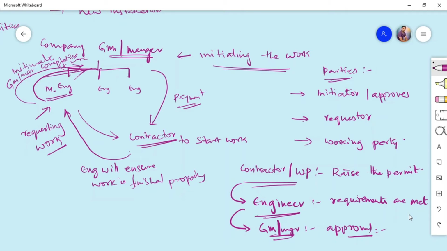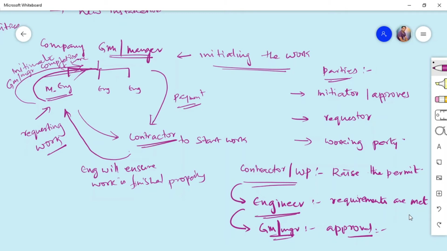The engineer will take care of that and hand over the permit to the contractor. This is how the parties involved have their own responsibilities in the permit to work system.